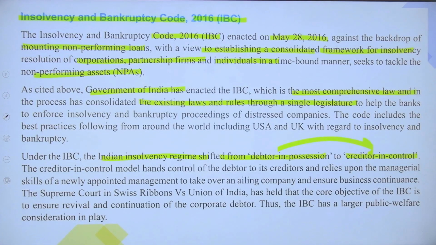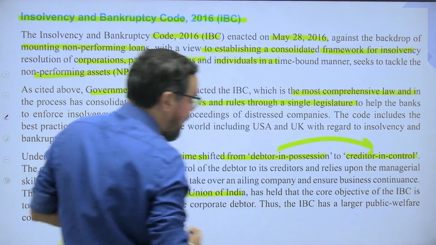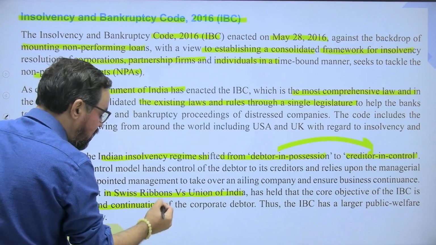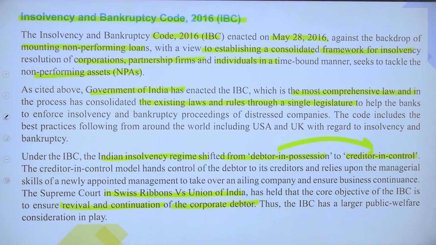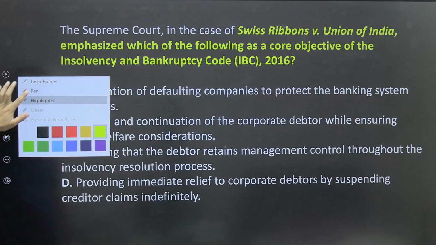The Supreme Court in Swiss Ribbon and Union of India has held that the core objective of IBC is to ensure revival and continuation of the corporate debtors. Thus, the IBC has a larger public welfare consideration in play. Okay, so this was a core part of this change, a very important part. Now the next question, guys.